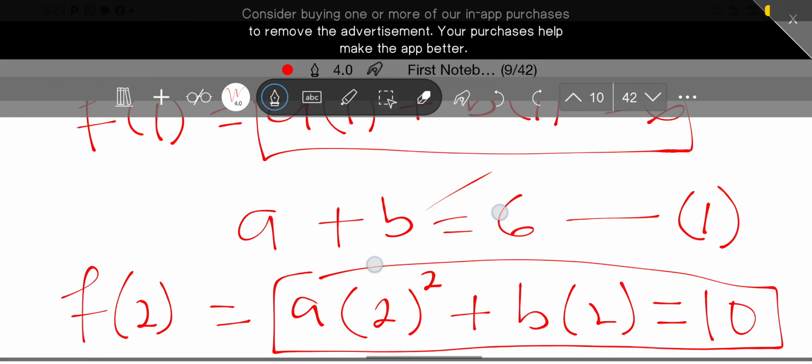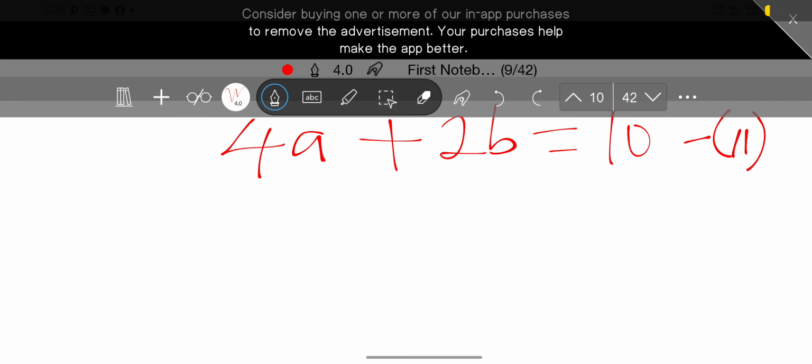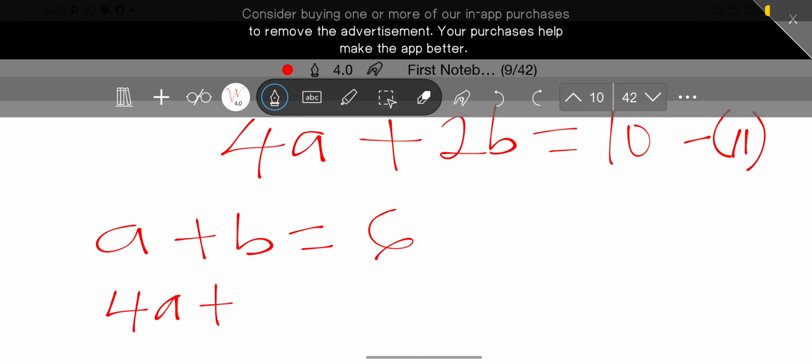So now we're going to solve it simultaneously, but let me bring them together: a plus b equals 6, and 4a plus 2b equals 10.